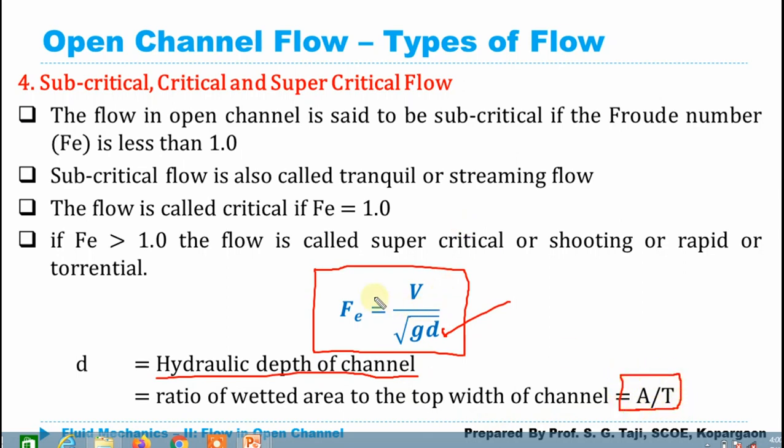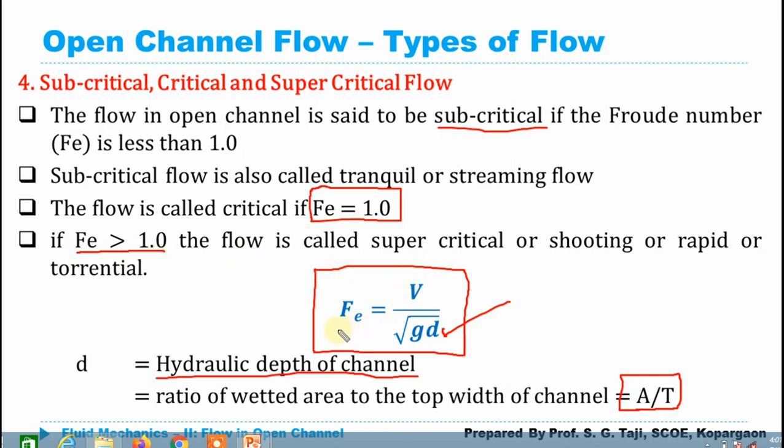Now if the value of Froude number is less than 1, then flow is said to be a subcritical flow, and if the value of Froude number is equal to 1, then flow is said to be a critical flow, and if your value of Froude number is greater than 1, then flow is called supercritical or shooting or rapid or torrential flow.